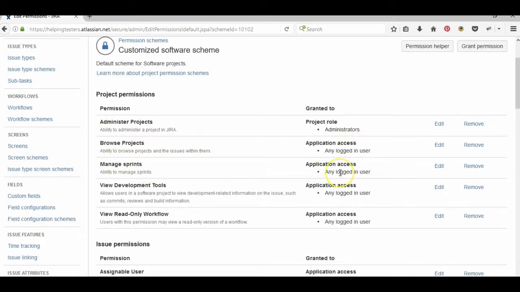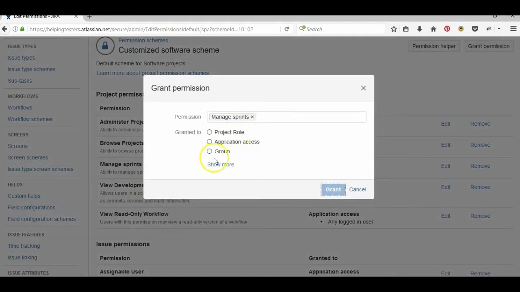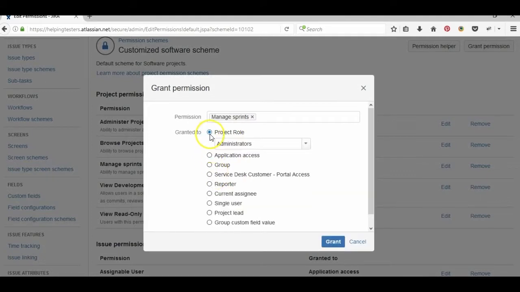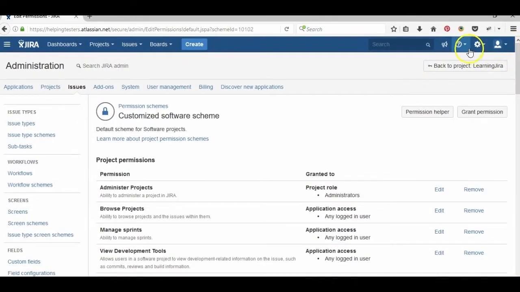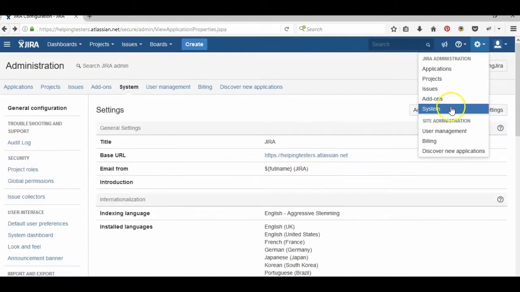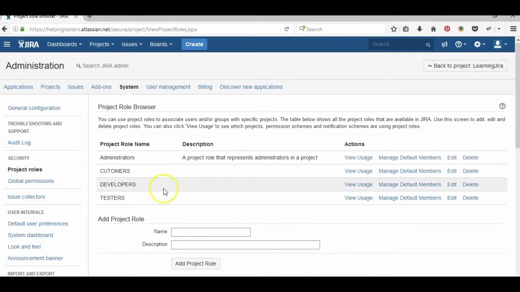Manage sprints, not everyone. Let's say manage sprint, project role is granted to... okay, we need to create one more role, I just forgot, the project manager. So under system, it's project roles. Okay, so we add project manager, add project role.